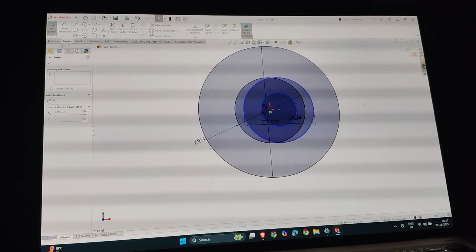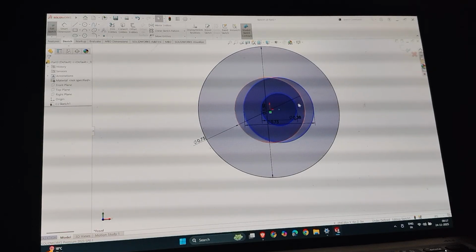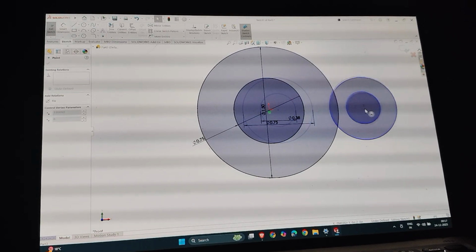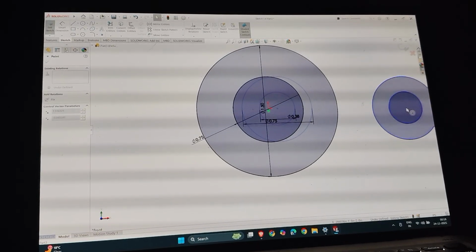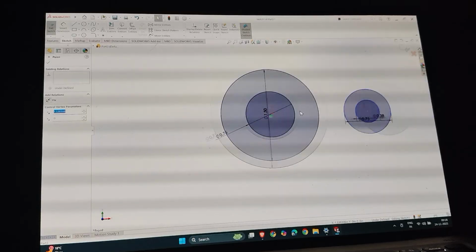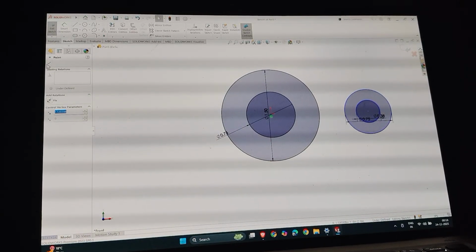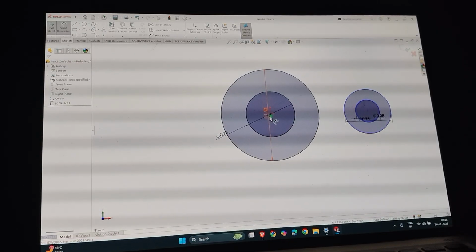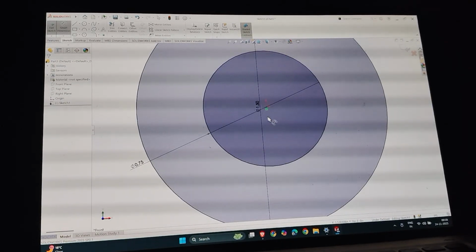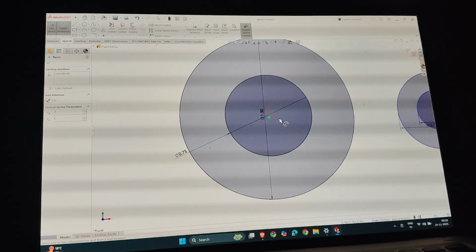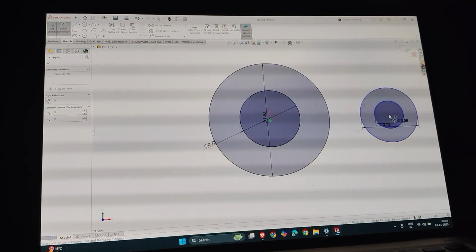First of all, just select the smart dimensioning and select the circle and move it. Okay. Now I have to smart dimension from the center of this circle to center.